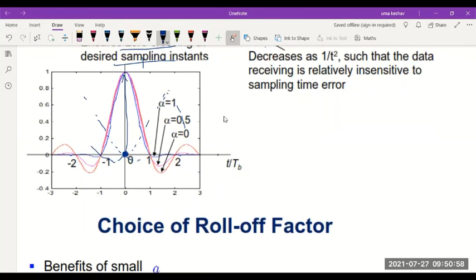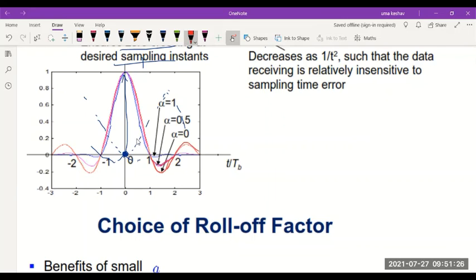As you can observe here, with alpha equal to 1, it is this blue waveform. With alpha equal to 0.5, it is this pink one, and alpha equal to 0 corresponds to the red one, which results in more depth here.